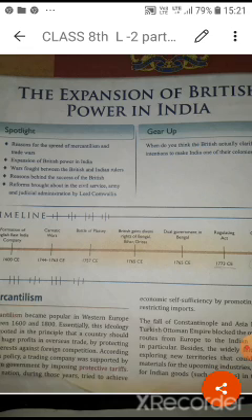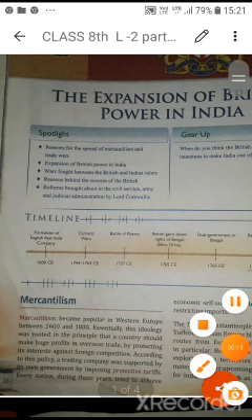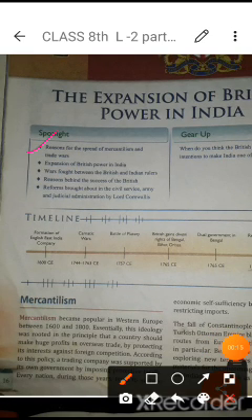Good morning, students. Today we are going to learn the second chapter, that is the expansion of British power in India. In this chapter, you will study the process and the reasons of mercantilism and trade wars in India, and the expansion of British power in India.